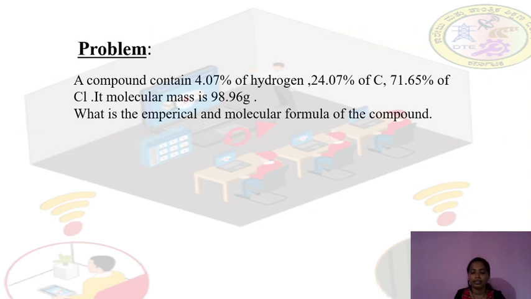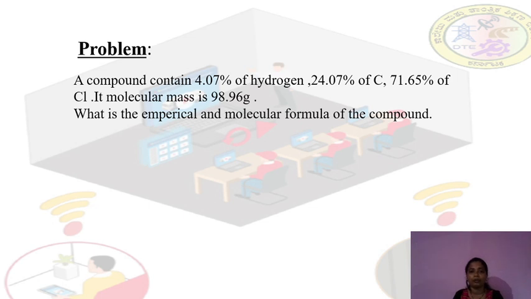Now let's discuss a problem on empirical and molecular formula. A compound contains 4.07% of hydrogen, 24.07% of carbon, and 71.65% of chlorine. The molar mass of the compound is given as 98.96 gram. You don't know which compound it is. You have to calculate both formulas, empirical and molecular, of the compound.